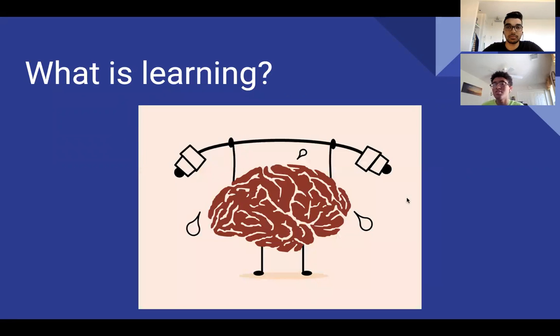So the next logical question is what's learning? Because those two are pretty similar. Learning is the process of acquiring new understanding, knowledge, behaviors, skills, values, attitudes, and preferences. The ability to learn is possessed by humans, animals, and also some machines as well. There's also evidence that learning occurs in some plants as well.